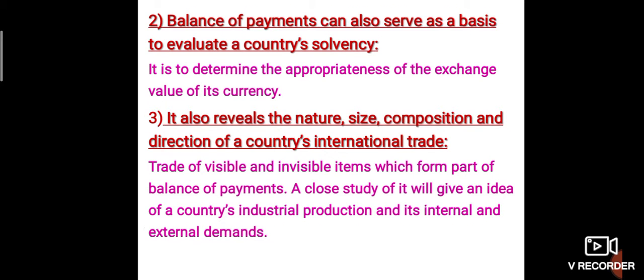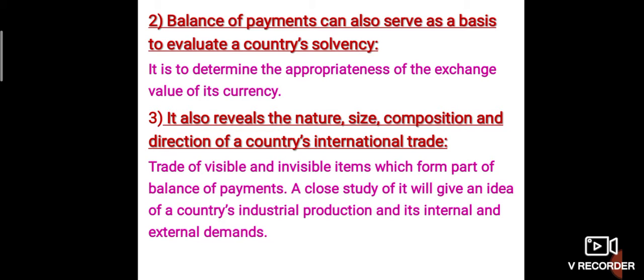Second one, the balance of payments can also serve as a basis to evaluate a country's solvency. It is to determine the appropriateness of the exchange value of its currency. Here, balance of payments helps to determine the appropriate exchange value of its currency.